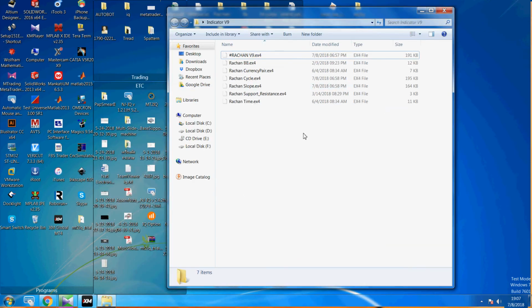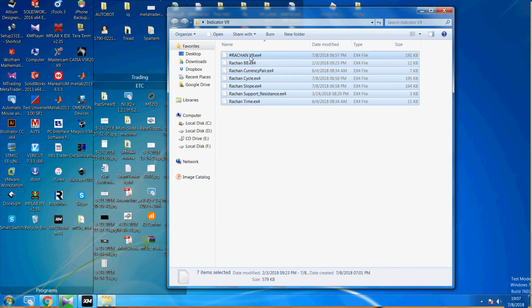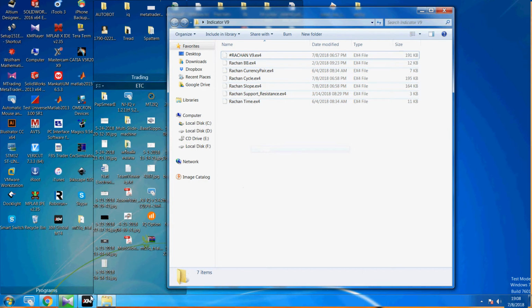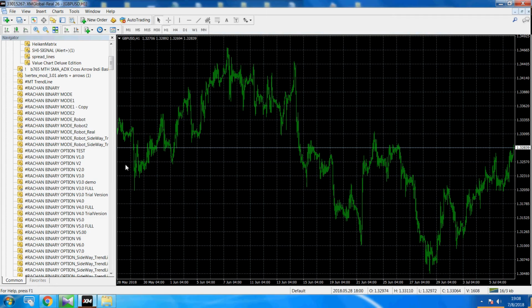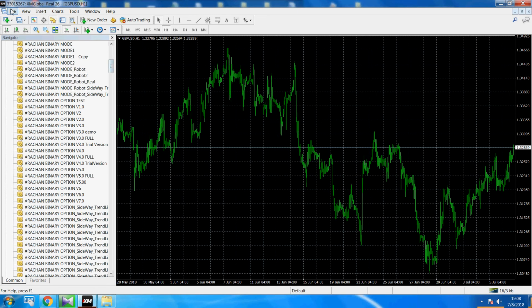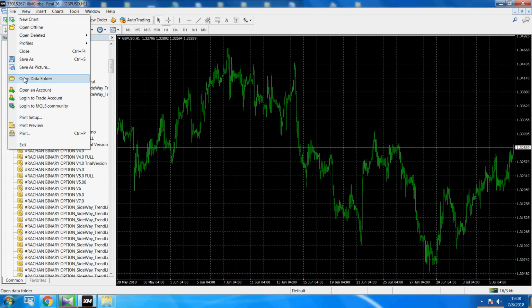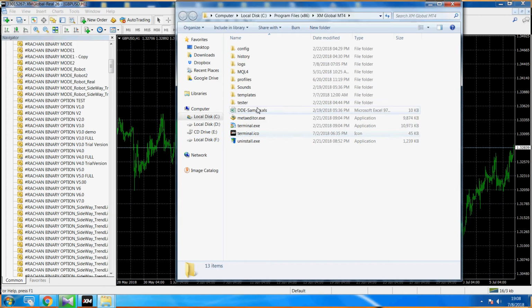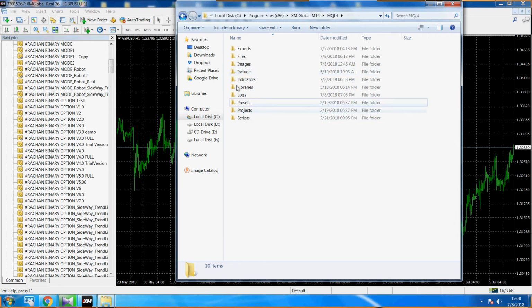Okay, and I have to copy all the indicators, right click and copy, and then open the MT4 you have. Any MT4, I use XM. Okay, and then go to file and click open data folder here, and then go to MQL4 here and click folder indicator.